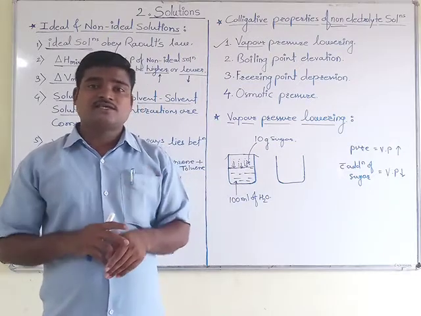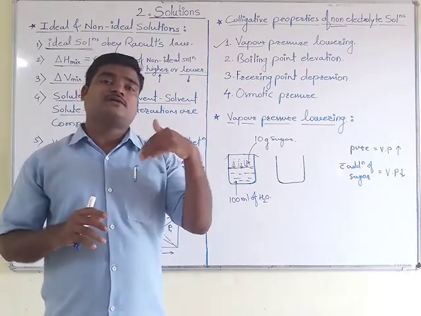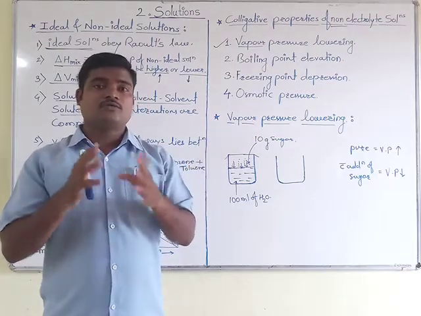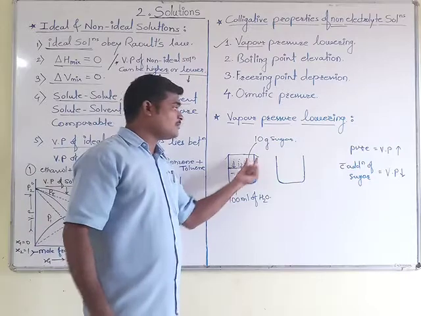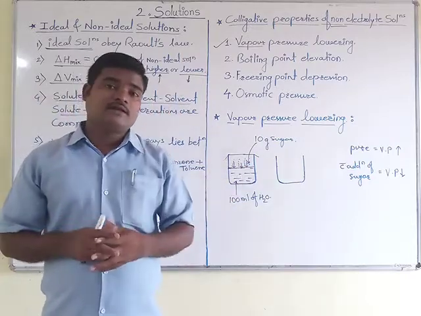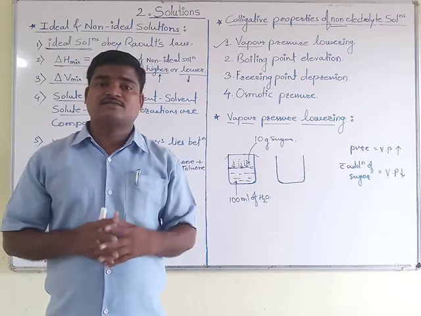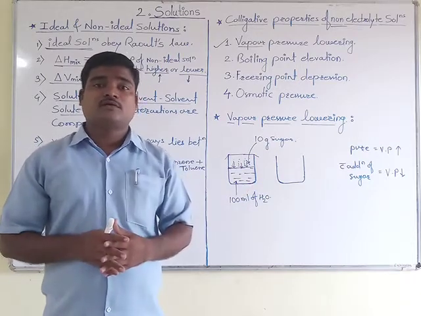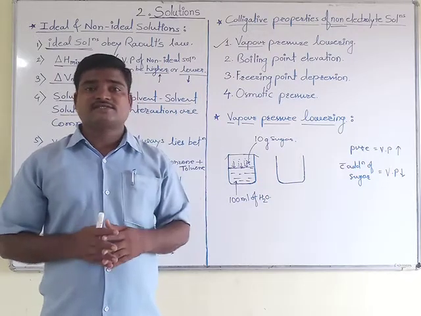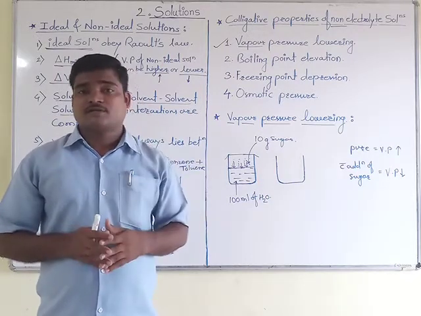You can decide whether vapor pressure is higher or lower with the help of the number of particles. As we have added 10 gram of sugar particles in 100 ml of pure water, the number of particles increases, and that decides the vapor pressure.